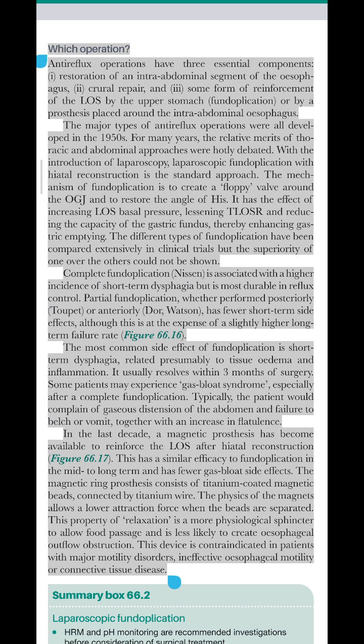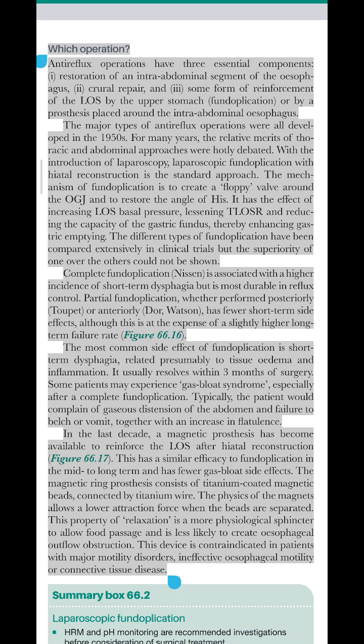The mechanism of fundoplication is to create a flap valve around the OGJ and to restore the angle of His. It has the effect of increasing LOS basal pressure, lessening TLOSR and reducing the capacity of the gastric fundus, thereby enhancing gastric emptying. The different types of fundoplication have been compared extensively in clinical trials, but the superiority of one over the others could not be shown.